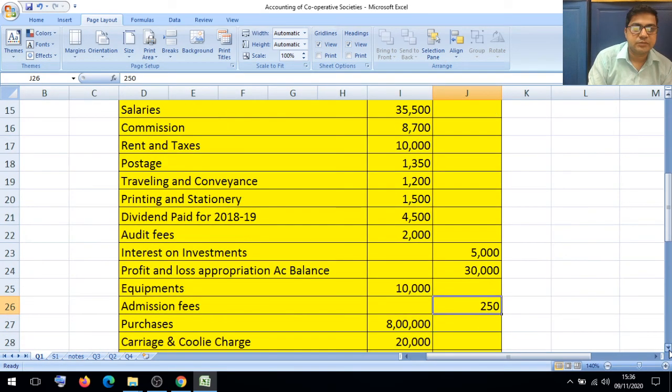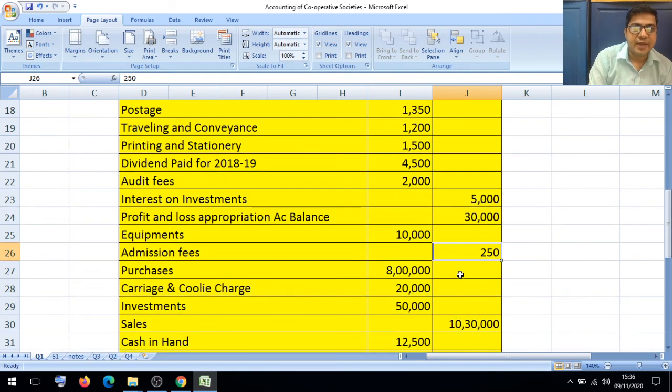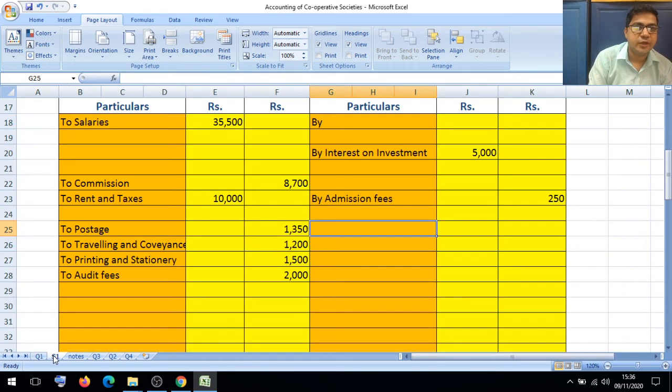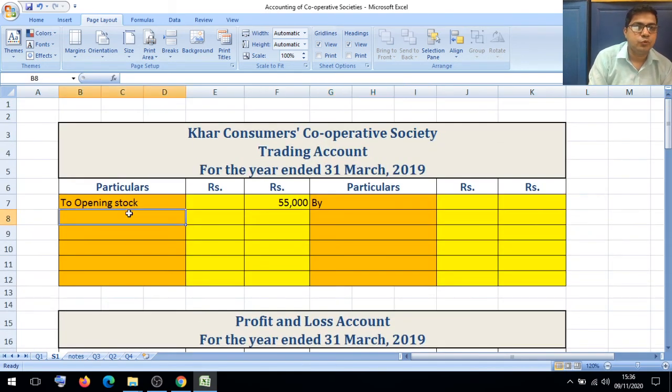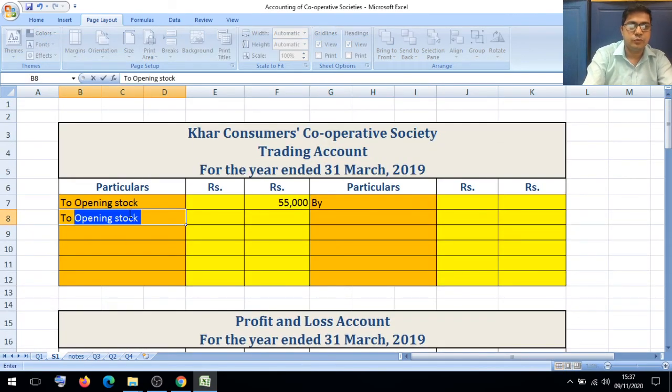After recording the admission fees, next is purchases 8 lakhs. Purchases we have to show trading account debit side to purchases. Directly put outer column 8 lakhs.